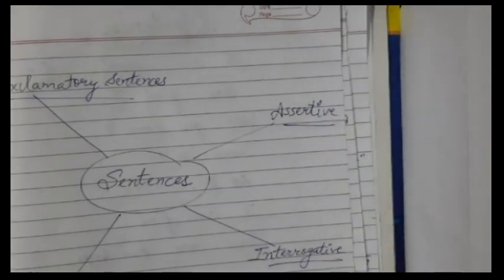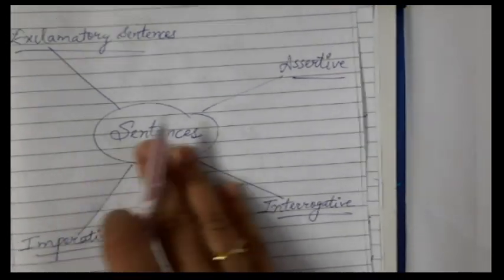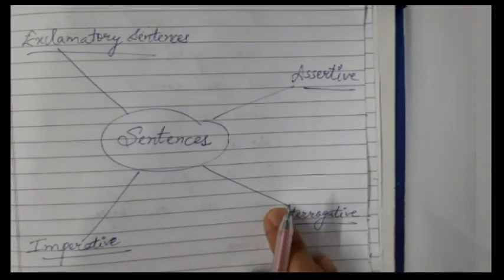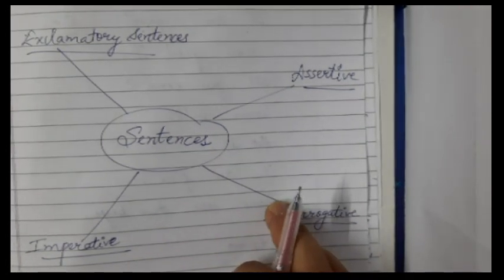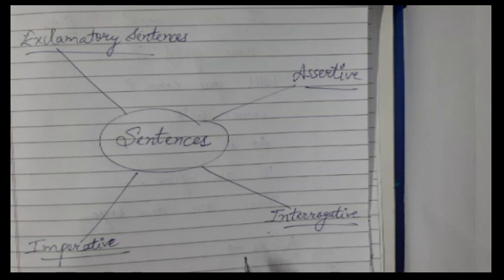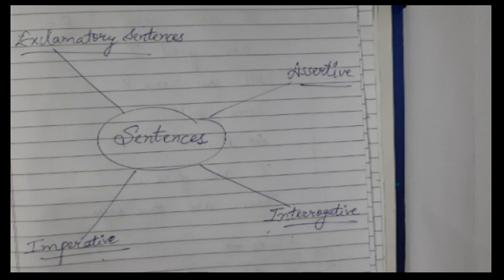Yesterday we talked about sentences and we discussed what are assertive sentences, which were statements. It could be a positive statement, it can be a negative statement. Then we discussed interrogative sentences that are used to ask questions. We also discussed imperative sentences that talk about any suggestion, any advice, any command or any request.